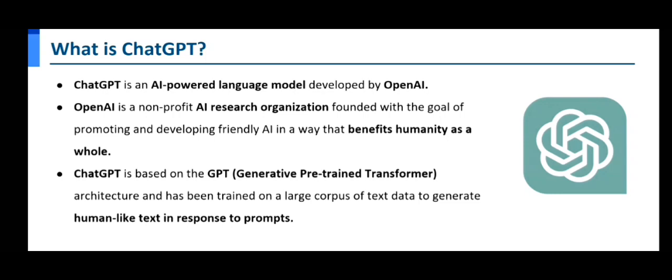So that's the whole crux behind ChatGPT, in which we humans provide certain prompts, the things that we want the computer to answer, and since it's a text-based model, it will give us results in a text-based format.